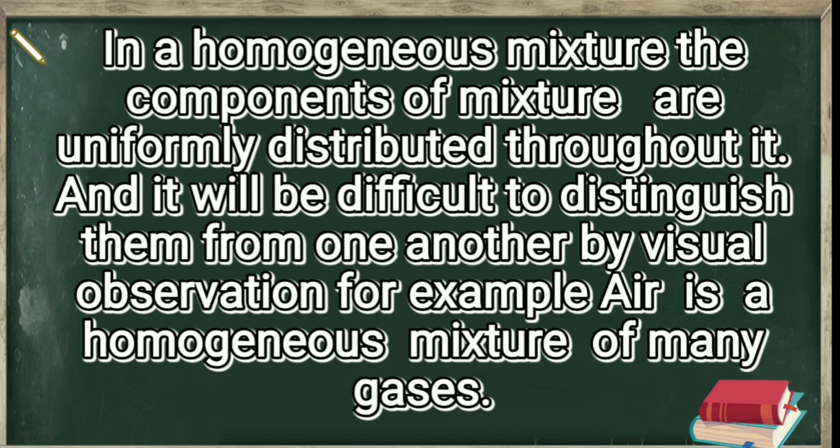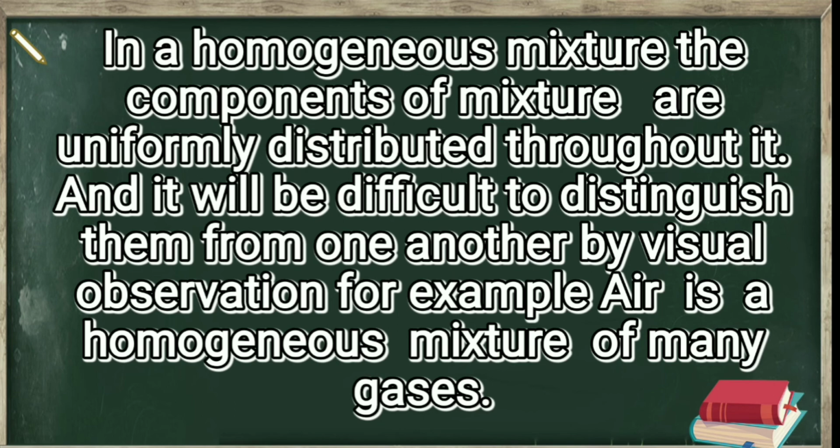Mixtures where the components are uniformly distributed once mixed, and it is very difficult to distinguish them from one another by visual observation, are said to be homogeneous mixtures. The lemonade is a homogeneous mixture. Salt dissolved in water is also an example of a homogeneous mixture. And one more example is air, a homogeneous mixture because it contains different gases.